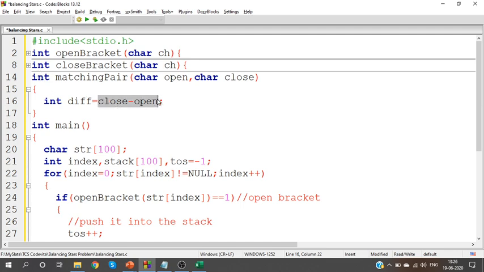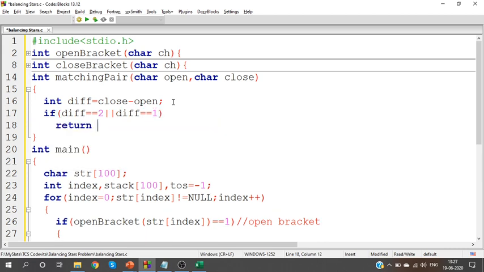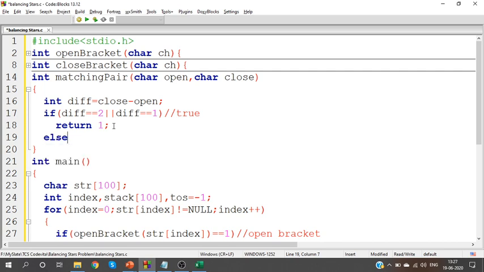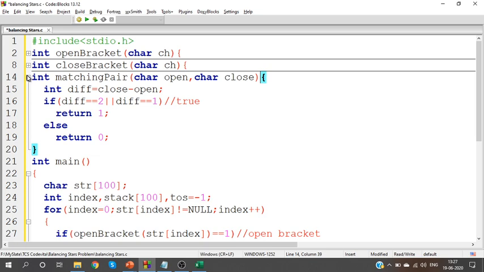If the difference is 2 or if the difference is 1, then yes, it is a matching pair. So return 1. Otherwise, return 0. Clear? If it is a matching pair, return 1. Otherwise, return 0. So I have this function here.